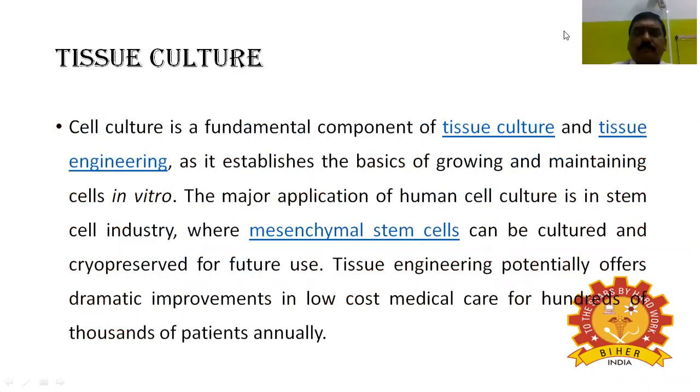Next, I'm coming to the uses of animal tissue culture. Cell culture is the fundamental component of tissue culture and tissue engineering, as it establishes the basics of growing and maintaining cells in vitro. A major application of human cell culture is in the stem cell industry, where mesenchymal stem cells can be cultured and cryopreserved.